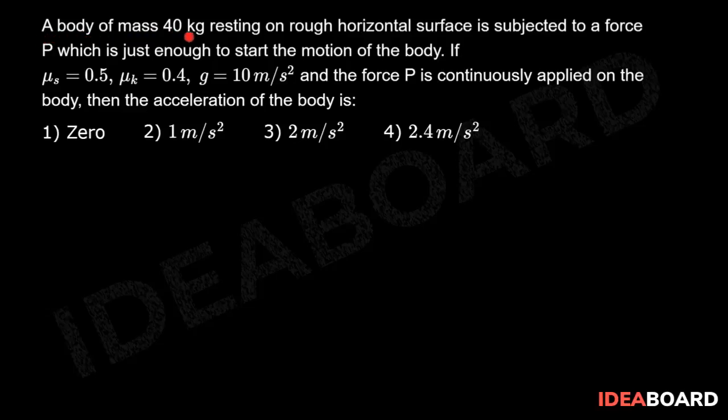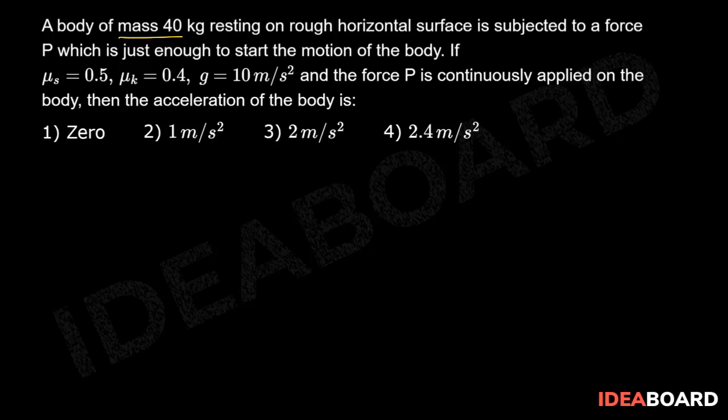A body of mass 40 kg resting on rough horizontal surface is subjected to a force P, which is just enough to start the motion of the body. If mu s is 0.5, mu k is 0.4 and g is 10 meter per second square, and the force P is continuously applied on the body, then the acceleration of the body is?